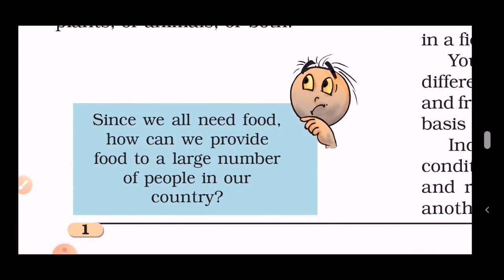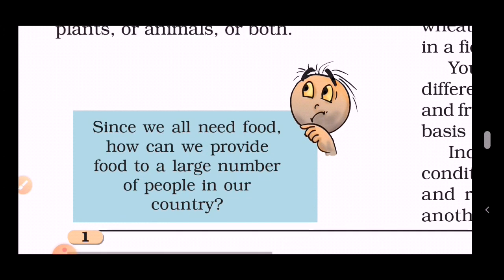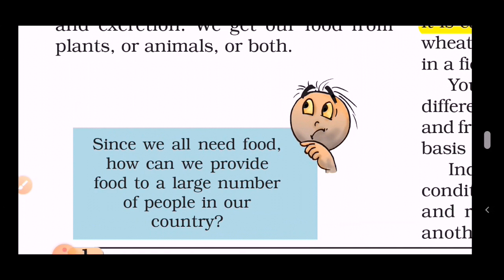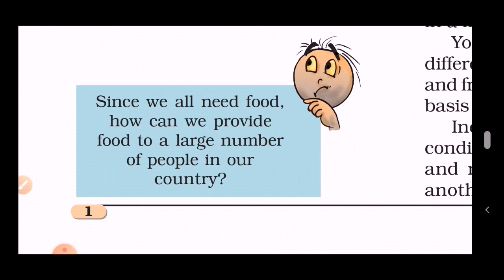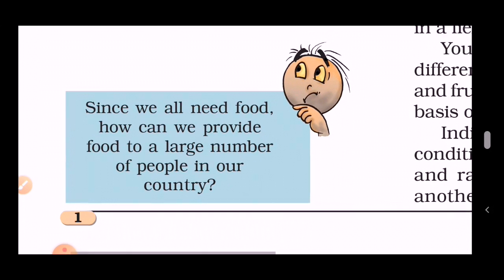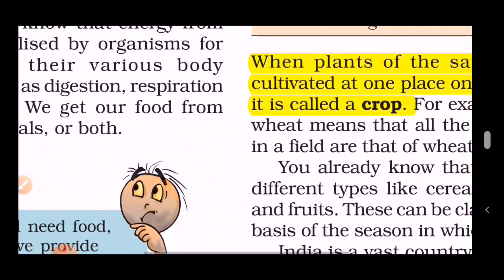Since we all need food, how can we provide food to a large number of people in our country? If you consider the population, major countries like India and China depend upon a large quantity of food that has to be provided for the whole country, and that's the responsibility of the farmer, and that's why he is called the backbone of the Indian economy.